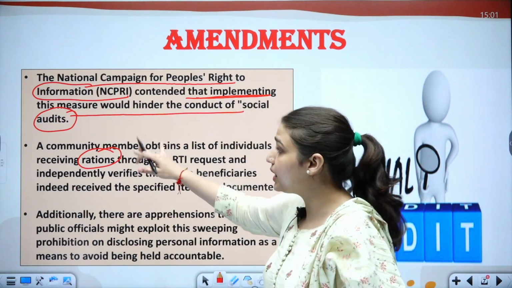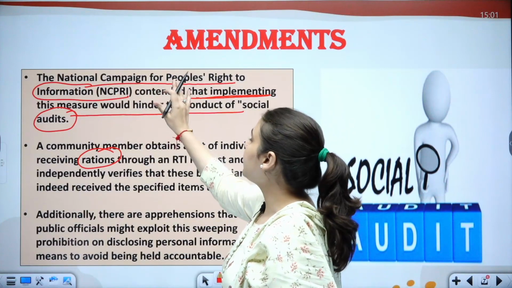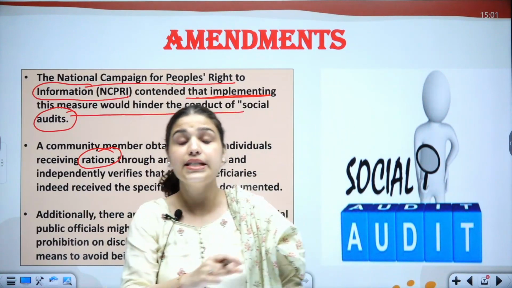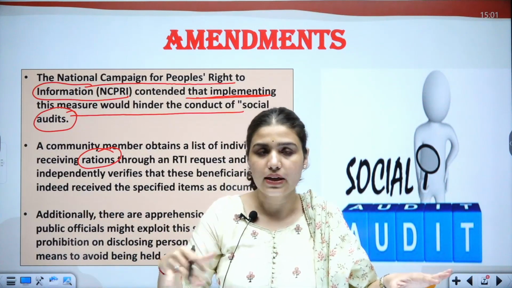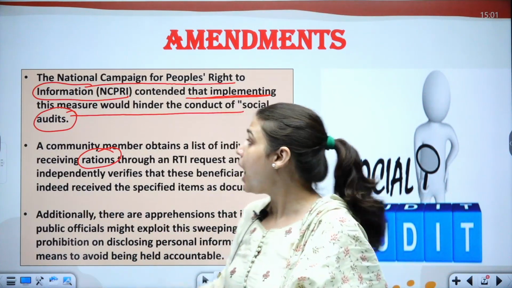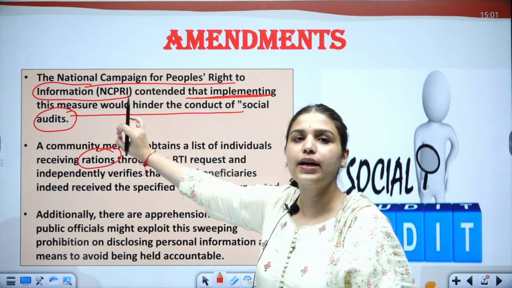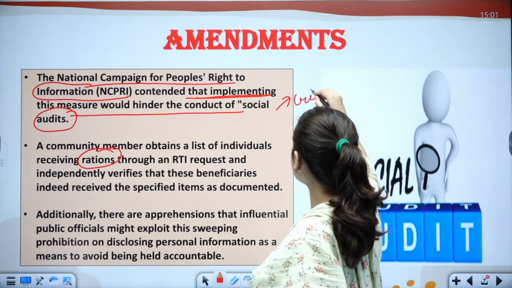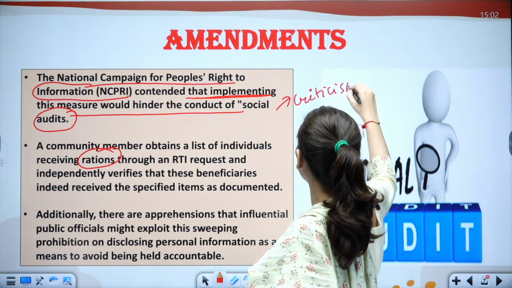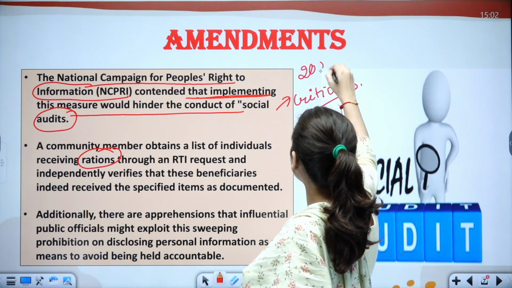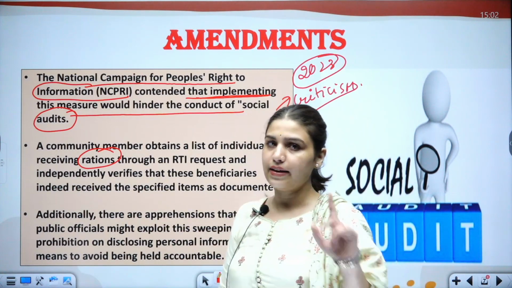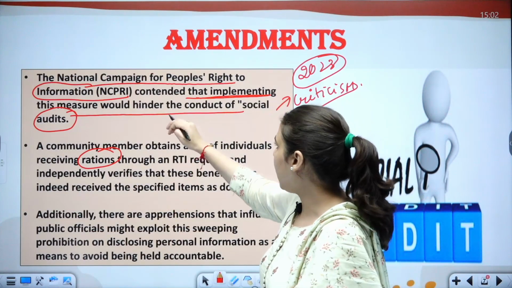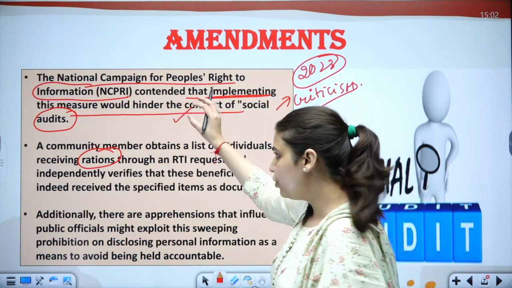So the NCPRI complains: if this citizens' data would not be released under any circumstances, if it has been made a total prohibition, how would we be able to conduct these social audits? This is one of the criticisms the 2023 amendment has faced, that the citizens' data cannot be released under any circumstances. So criticism number one is that it would hinder the conduct of social audits.